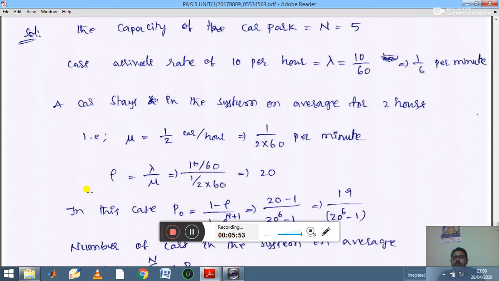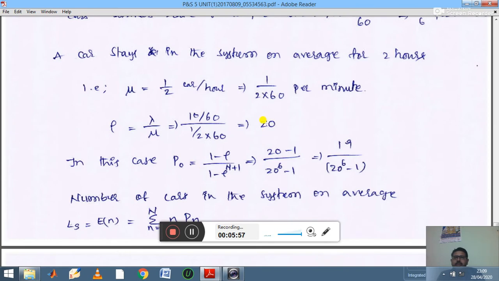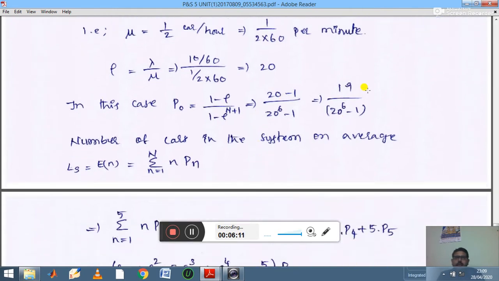Okay. Then traffic intensity is 20. Okay. Then in this case, P naught is equal to (1 minus rho) divided by (1 minus rho power N plus 1). If you substitute the rho value and capital N value, then you are getting here 19 divided by 20 power 6 minus 1.